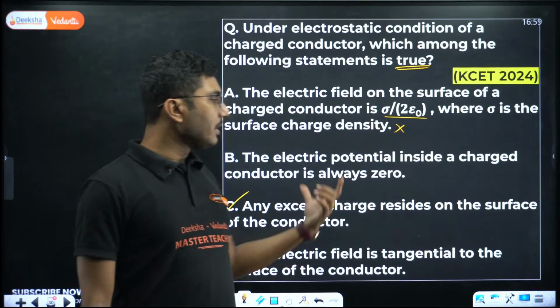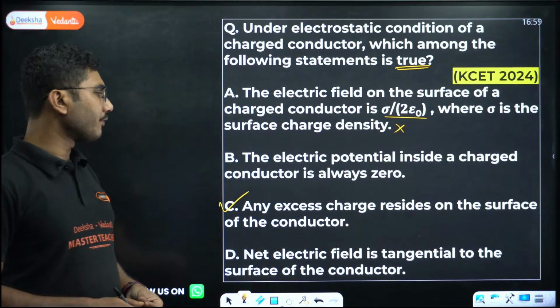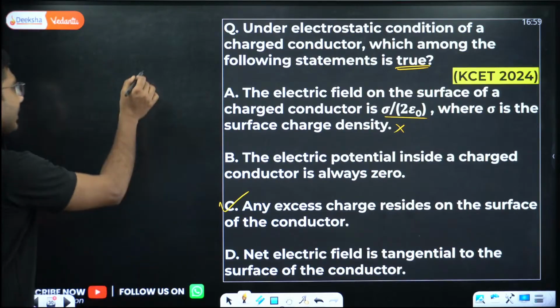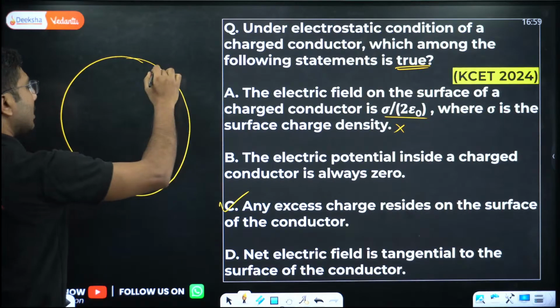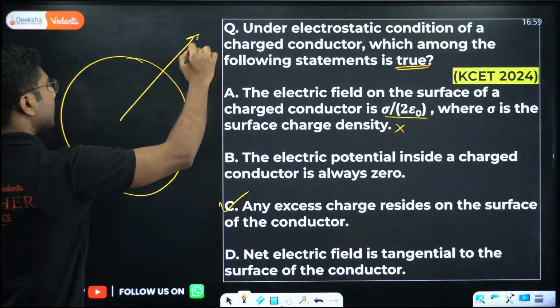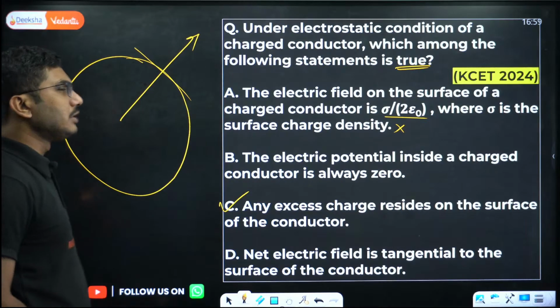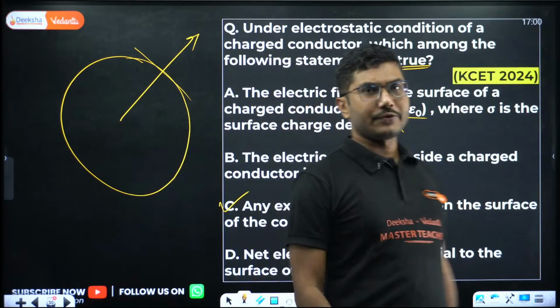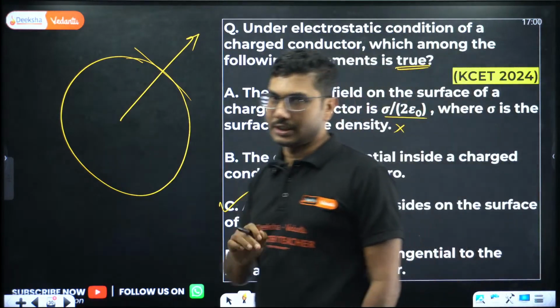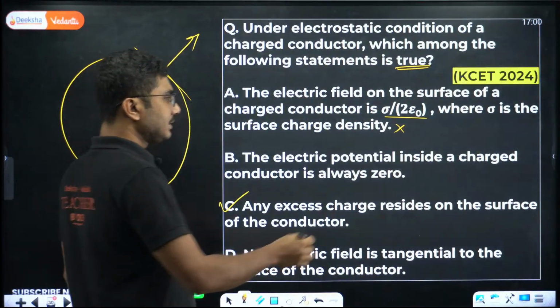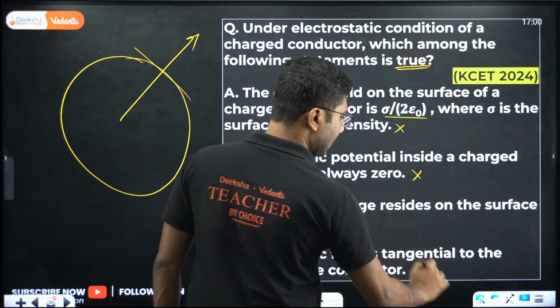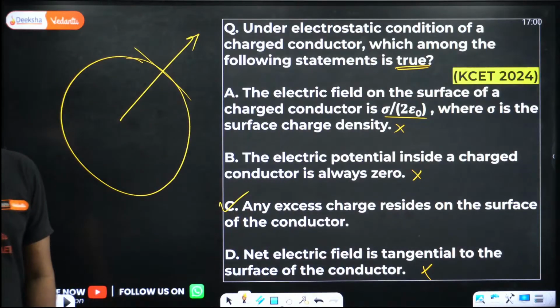Net electric field is tangential to the surface of the conductor? Net electric field is always normal. So this is also from the electric field chapter. Net electric field is always normal to the surface of the conductor, not tangential. This is also an incorrect statement. So these three statements are incorrect. Only one of the statements is correct, that is option C.